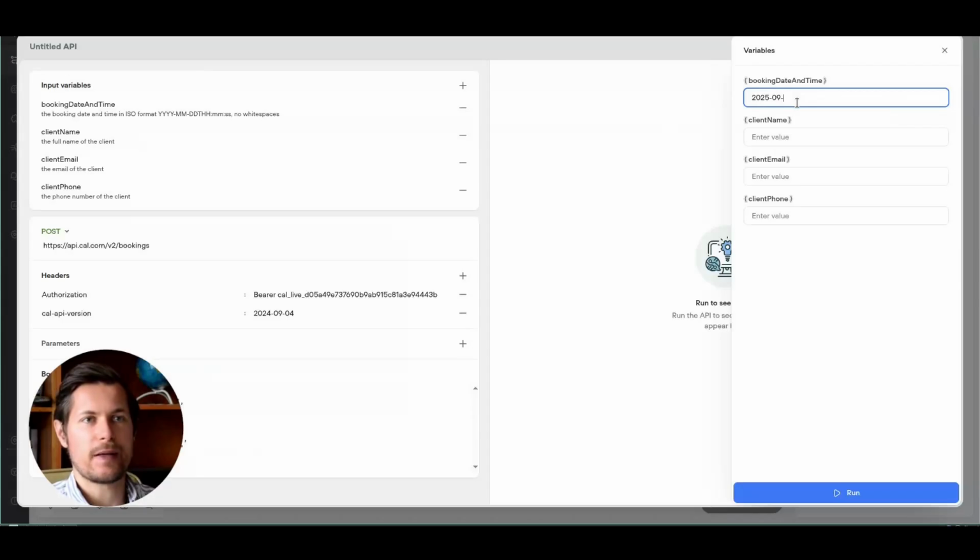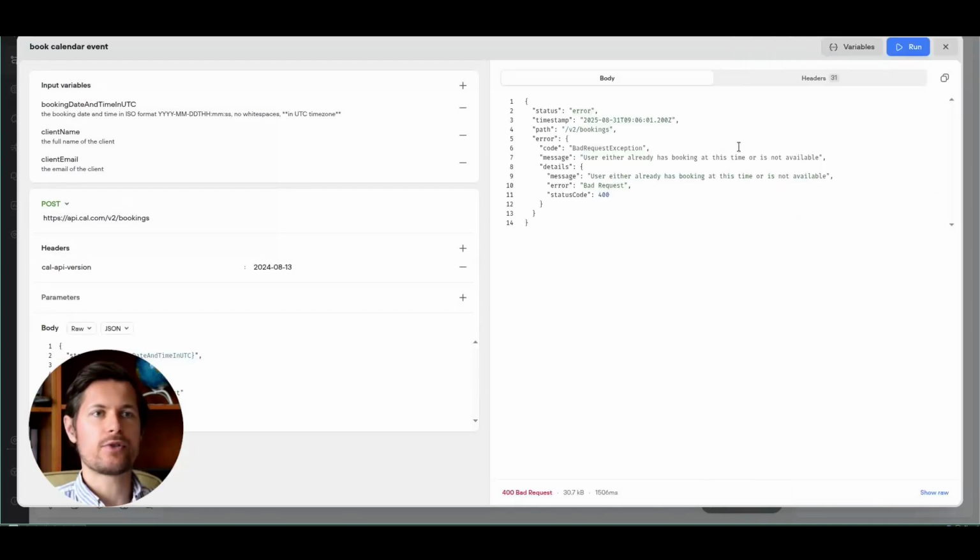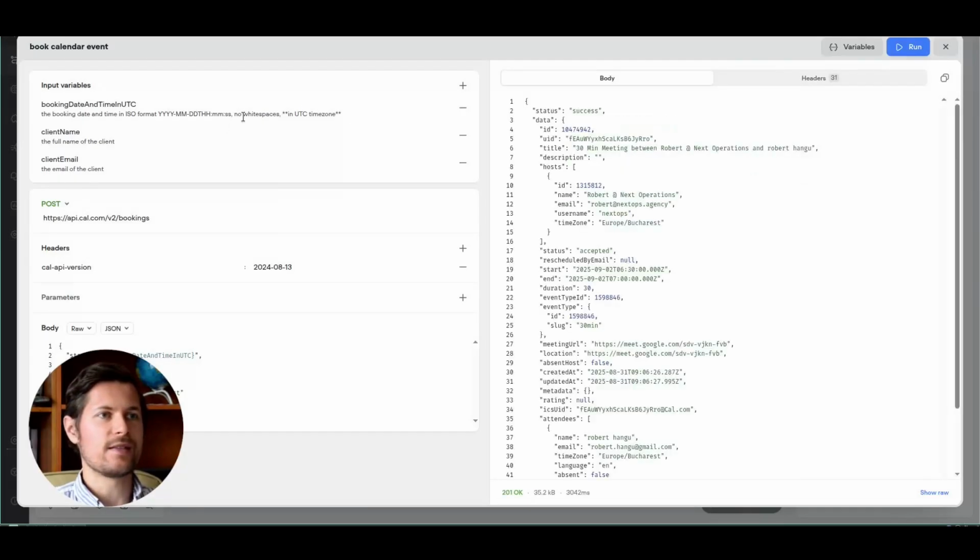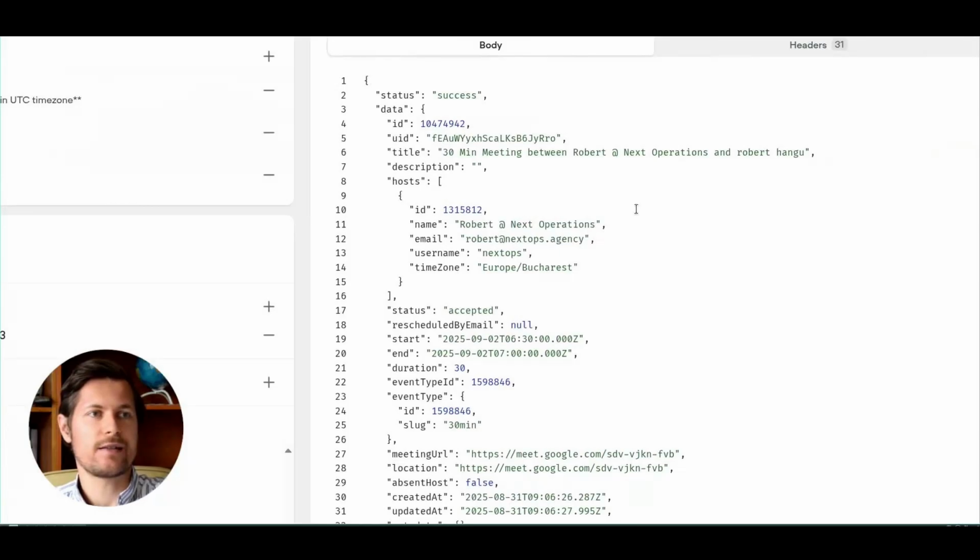So let's say I want to specify an appointment date to be on Tuesday the 2nd. And let's also specify a time, let's say 12:30 p.m., the client name, the client email, and the client phone is this. Now let's run it. So now we run the tool and the time needs to be in UTC, which means international time, so no time zone in this sense. This is how the Cal.com API works, and then we get this status here, success, it was booked.